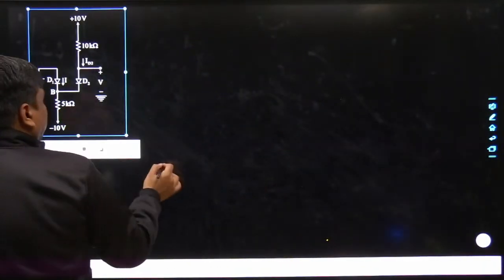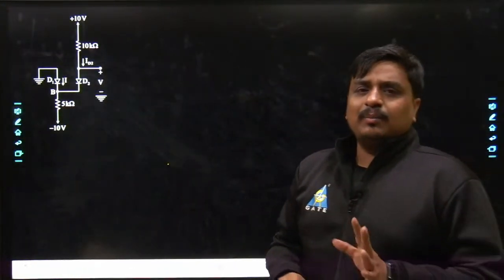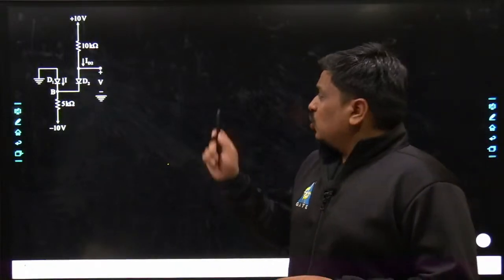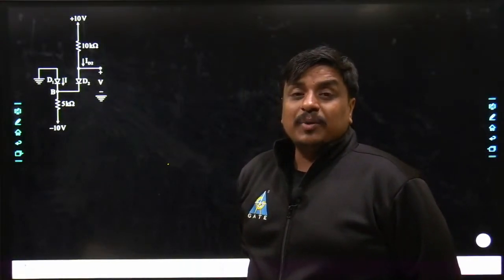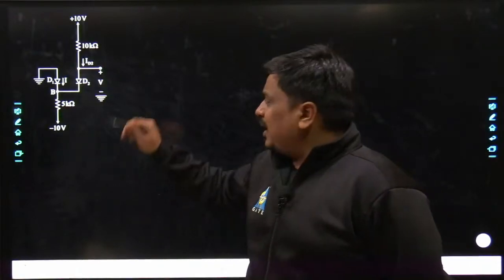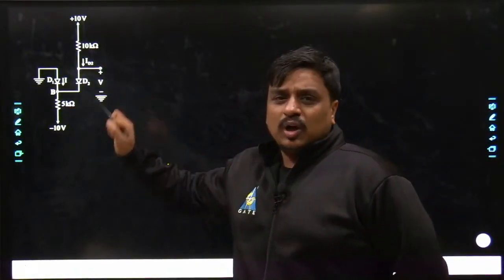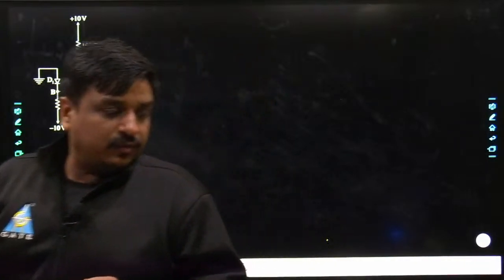Now, whenever you come across a circuit which contains more than one diode, I will give you a little idea how to handle those sort of problems. Out of 2 diodes, at least you would be able to figure it out: one diode would always be on or always be off, irrespective of the resistance values. So may I know, out of D1 and D2, would D1 or D2 be pakka on or pakka off?